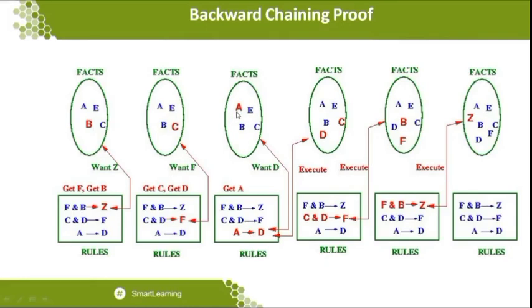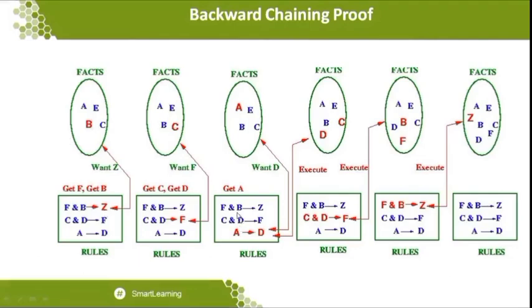Next level, we have A being needed, A is available in the facts, and we want the D because D is a goal. So now what happened? This is going to be satisfied. What is going to be satisfied? We have the goal as well as we have the facts. Because when you compare with the previous one, when you talk about Z as a goal, regarding the two facts F and B, only B is available, F is not available in the facts, so we are not able to prove it.